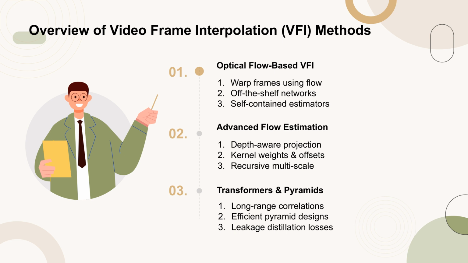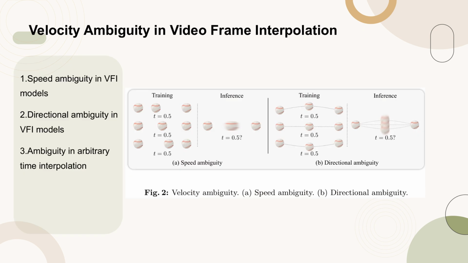Advanced flow estimation techniques include depth-aware flow projection layers, estimating kernel weights and offset vectors for each target pixel, and addressing large motion interpolation through recursive multiscale structures. Additionally, the use of transformers and efficient pyramid network designs has been employed to model long-range pixel correlations and achieve high-quality, real-time interpolation.